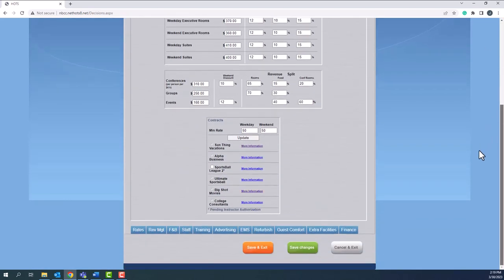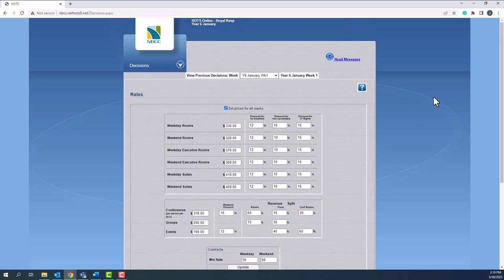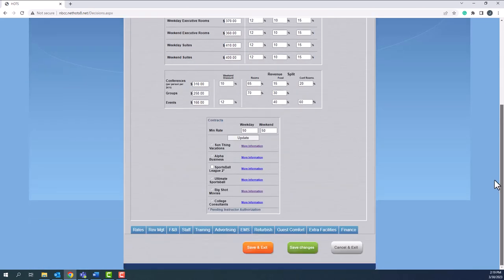And remember, always save changes before you change screens. If you change tabs for decisions without saving, you may lose the information. Also, only the person who is in control for your hotel can save changes. So if you're not in control and you put in a bunch of information, it will not save.